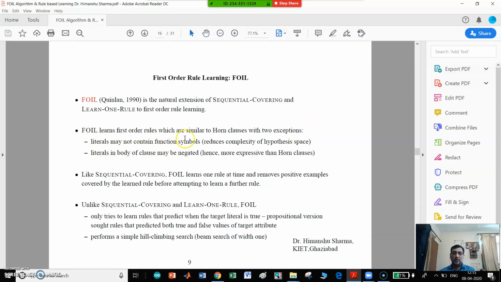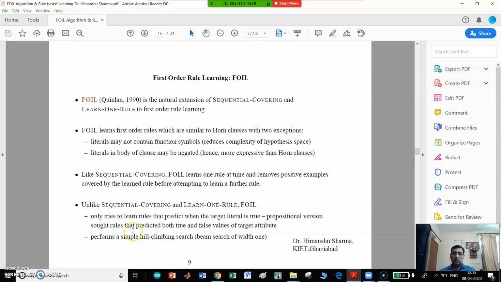Literals may not contain function symbols. Literals in the body of a clause may be negated. Like the sequential covering algorithm, FOIL learns one rule at a time and removes positive examples covered by the learned rule before attempting to learn the next rule. Unlike sequential covering and learn one rule, FOIL only tries to learn rules that predict when the target literal is true.